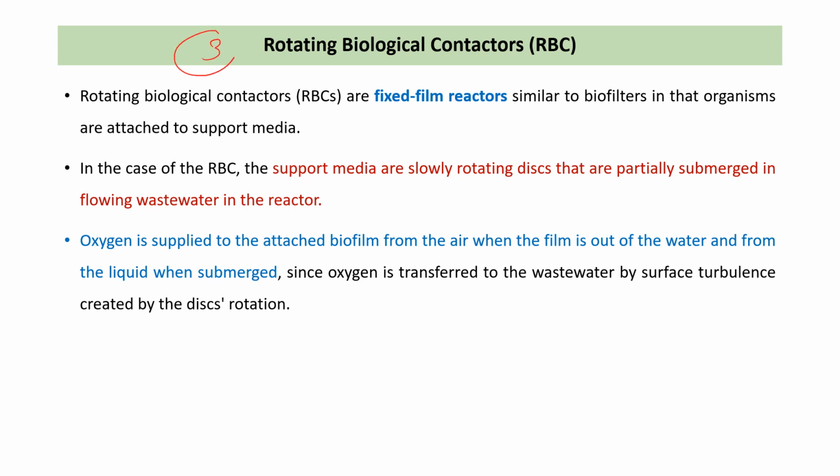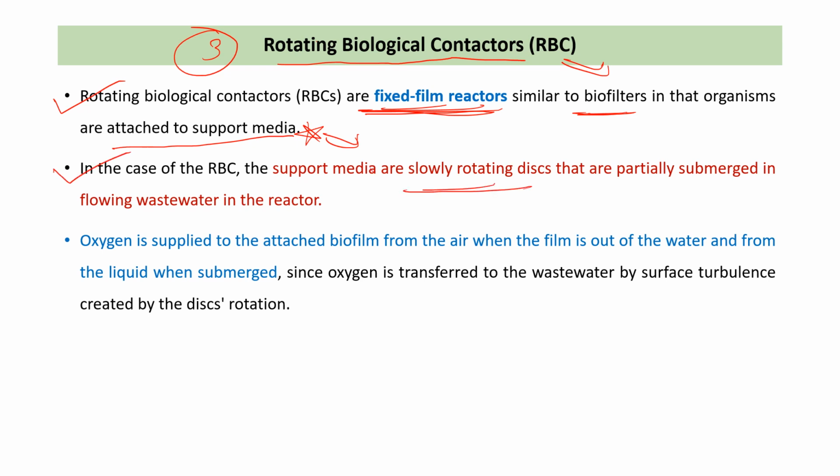Now the next process is the rotating biological contactor. Okay, RBC, rotating biological contactor. So the rotating biological contactor is a fixed film reactor similar to the trickling filter or biofilter in that organisms are attached to the support media. इसमें भी क्या है कि जो भी ऑर्गेनिज्म होते हैं वो सपोर्ट मीडिया पे अटैच रहते हैं। In the case of RBC, the support media is a slowly rotating disk. इसमें एक डिस्क होता है, उसके ऊपर सारे माइक्रोब्स अटैच होते हैं, ठीक है, और ये डिस्क स्लोली रोटेट होती है।